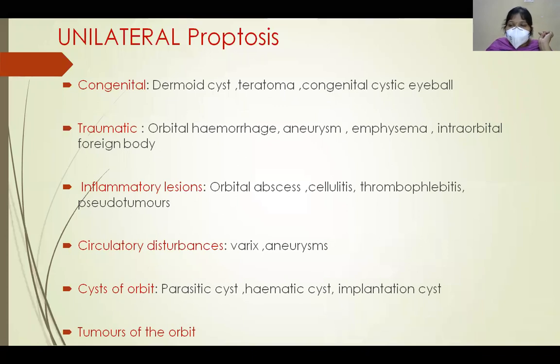Coming to inflammatory lesions, these are orbital abscess, cellulitis, thrombophlebitis, and pseudotumor. In circulatory disturbances, we have varix and aneurysms. Cysts of the orbit are parasitic cysts, hematic cysts, and implantation cysts. Tumors of the orbit are optic nerve glioma, meningioma, cavernous hemangioma, capillary hemangioma, etc. And mucocele of the paranasal sinuses.